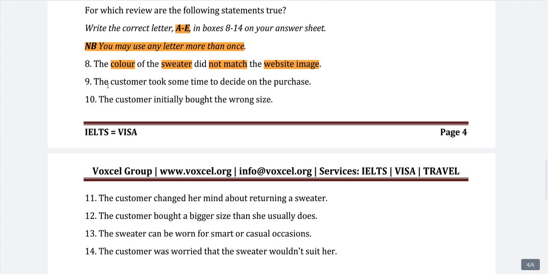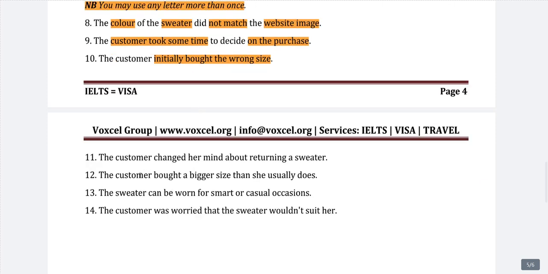Second question, the customer took some time to decide on the purchase. So the customer took some time, let's say some hours or minutes or some days, some months before deciding to purchase. Customer initially bought the wrong size. Initially means in the beginning, for the first time they bought the wrong size. Let's say they bought XL, but it may be loose or it may be tight.